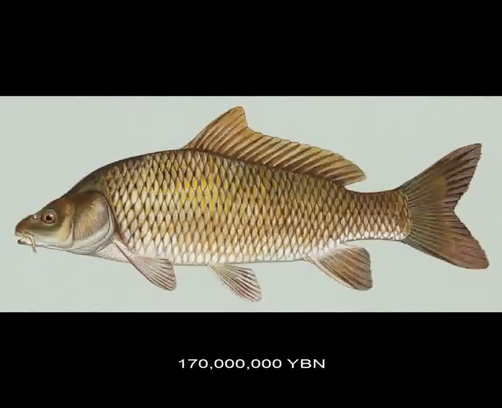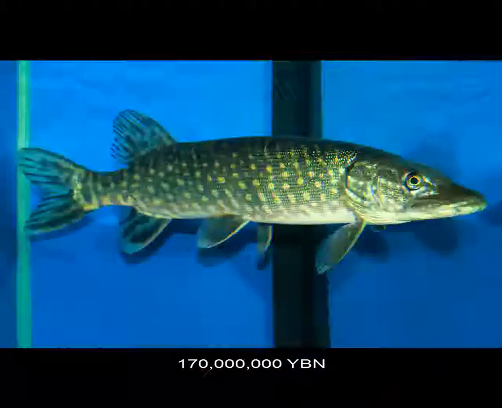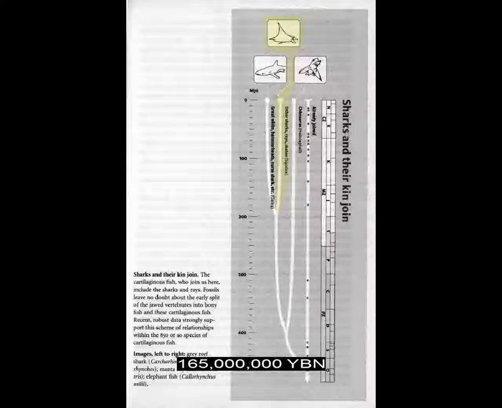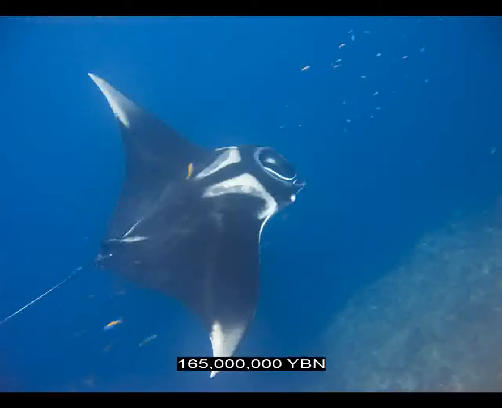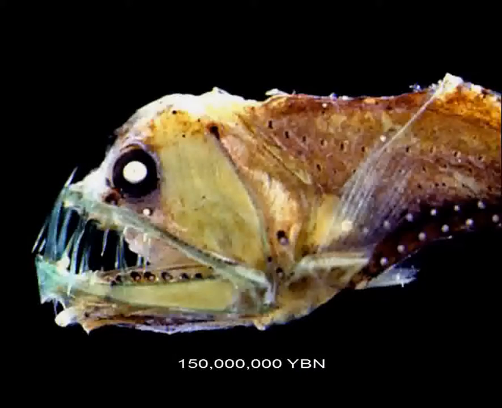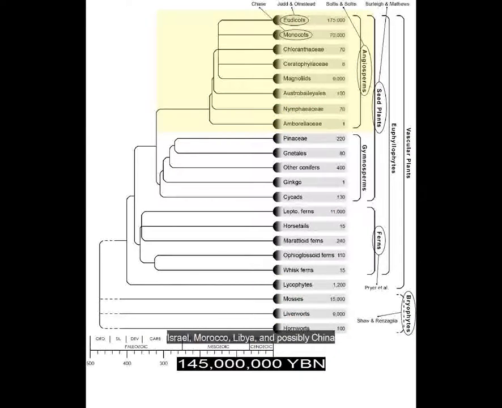Teleosts, carp, minnows, piranhas. Teleosts, salmon, trout, pike. Amphibians, salamanders evolve. Cartilaginous fishes, Batoidea evolve. Ancestor of all rays, skates, and sawfishes. Teleosts, lightfish, and dragonfish. Birds evolve. The first feather. Seed plants, angiosperms.